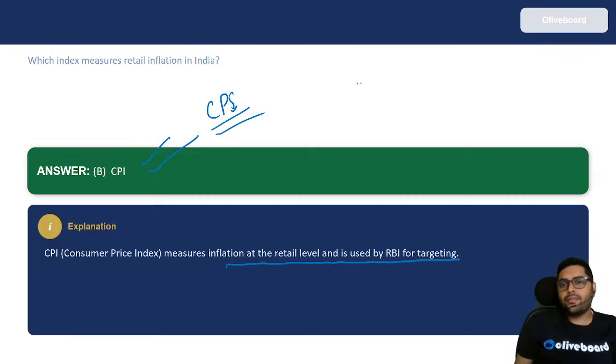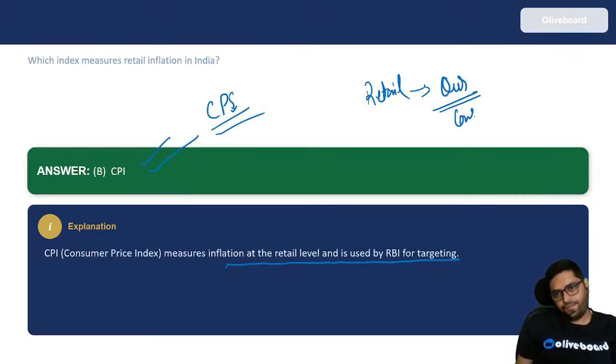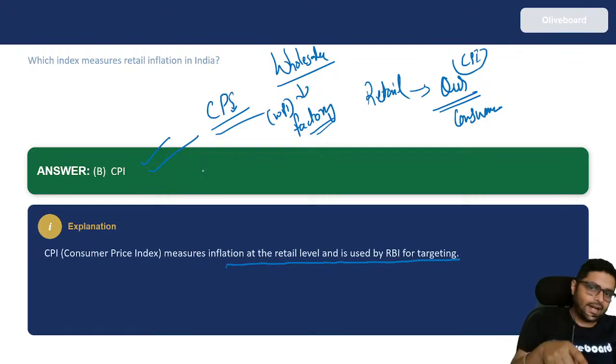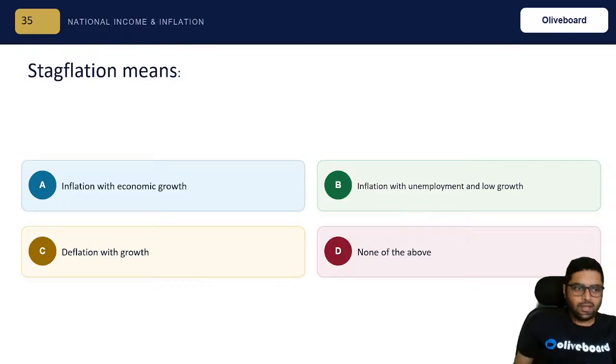Okay. Always remember whenever the word retail comes, that means retail level, consumer. Wholesale means factory level. Always remember like this. So that is why WPI is here and CPI is here. Okay? Wholesale price index, wholesale factory level, retail consumer price index. Easy. Next. Stagflation means what?